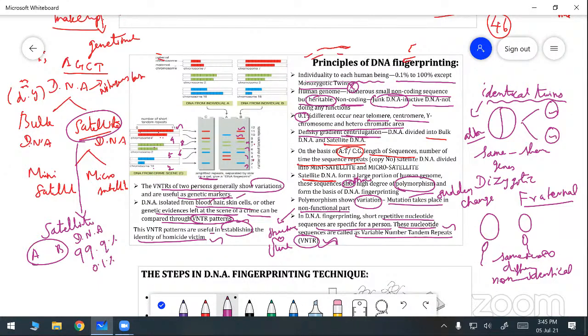Next, how can we carry out this VNTR method? What are the steps in making the DNA fingerprinting technique? Next, we are going to discuss the steps in DNA fingerprinting.